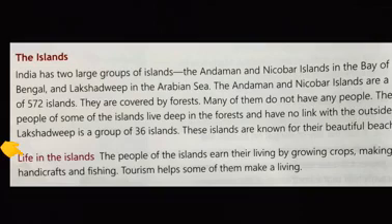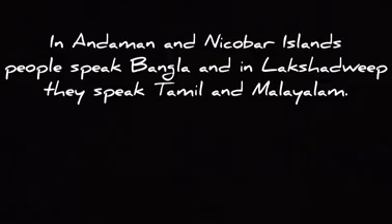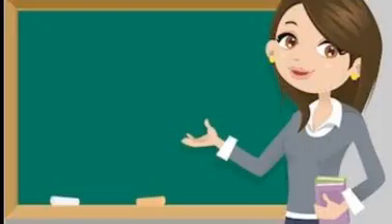Now, life in the islands. The people of the islands earn their living by growing crops, making handicrafts, and fishing. Tourism helps some of them make a living. In Andaman and Nicobar Islands, people speak Bangla, and in Lakshadweep, they speak Tamil and Malayalam. Did you get it? Class, now our chapter is over,